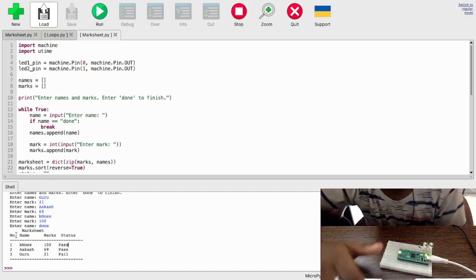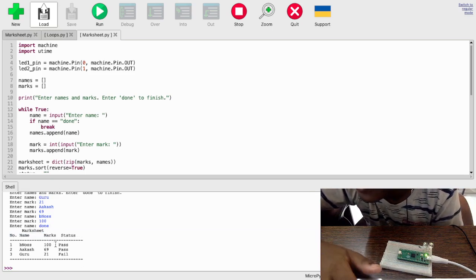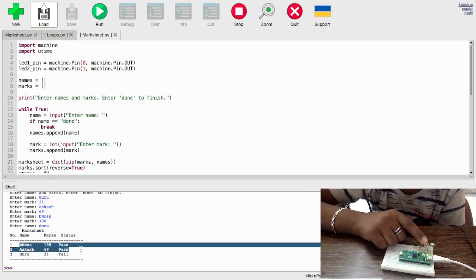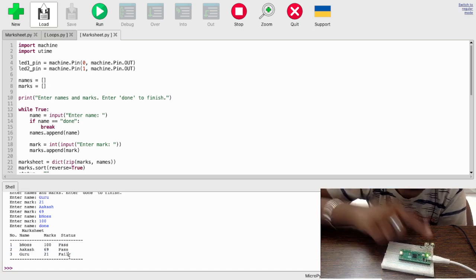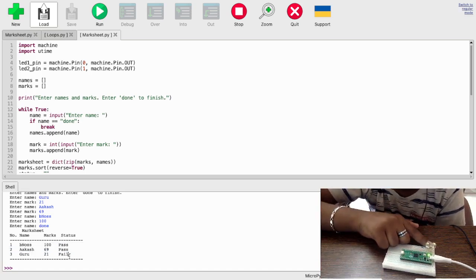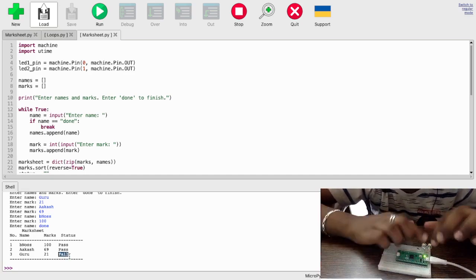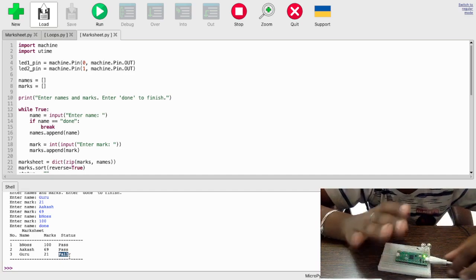I've printed all of this, and if the student passes, then the right LED will blink. If fail, the left LED will blink. After all of those are done, both of them will blink 1 2 3, and then they will stop.